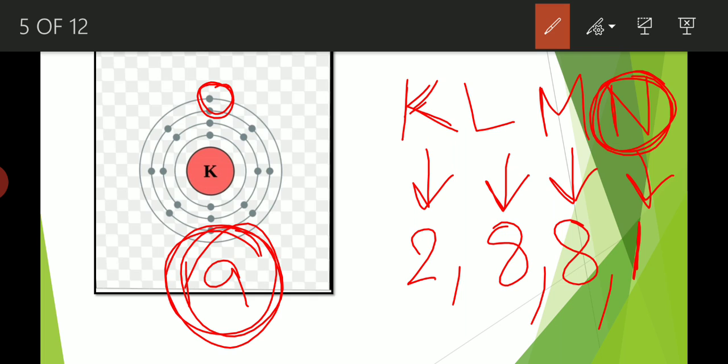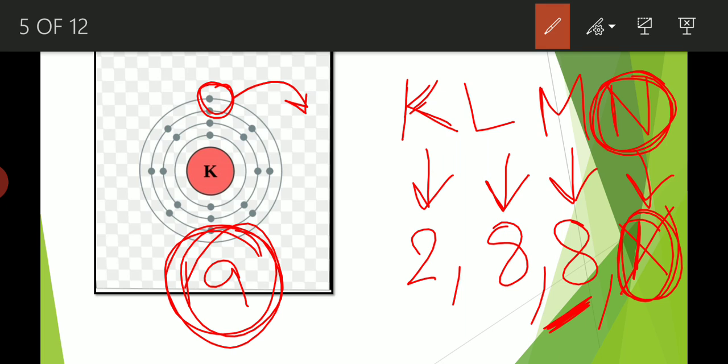So what will be the easiest way for the potassium to acquire stability? That is to lose 1 electron, because 8 is already present in the M shell, right? So what the potassium atom will do, it will lose this particular electron that is present in the N shell, that is the valence shell, in the outermost shell.